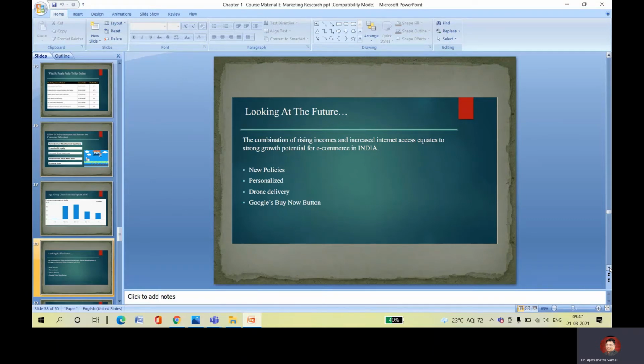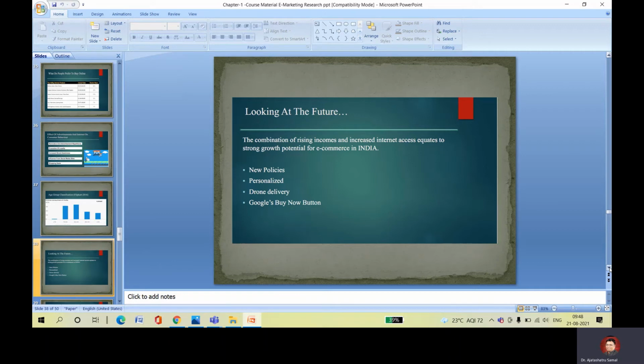Personalized drone delivery is used by different companies in European countries. Google has a buy now button. So these are the different combinations for rising income, and Google is also playing one of the best roles in the growth. In new policy, you can go for new regulations, like GST. Now GST plays a prominent role in e-commerce activities.